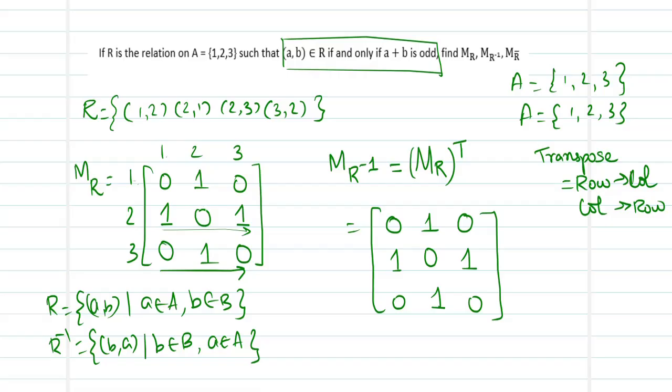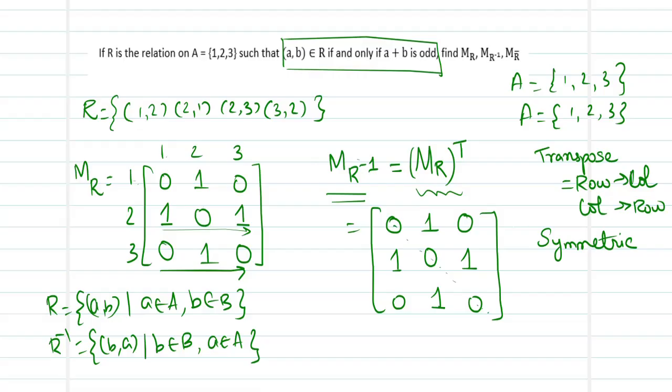So what do we mean by it? We notice that above and below the diagonal, the elements are reflections of one another. That is, what we have is a symmetric matrix. For a symmetric matrix, MR and its transpose, that is A and A transpose, look the same. But it will not always be the same for all relations R. For our problem, it happened to be the same. So how to find the inverse? The inverse is got by transposing your rows to columns and columns to rows.